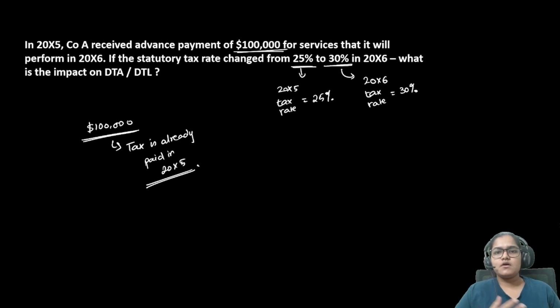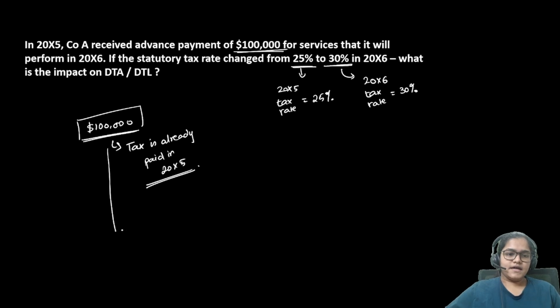For example, let's talk about your salary. If the rate changes the next year, do you think the government will come and tell you, listen, whatever salary you received in the previous year, please pay more tax on it now? It does not happen like that, right? So whatever tax had to be paid, that tax is already paid in 2005. You don't have any obligation towards paying more taxes on this $100,000. That tax is already paid.